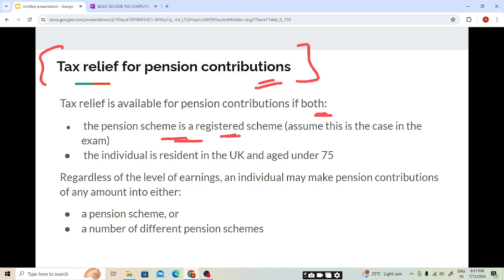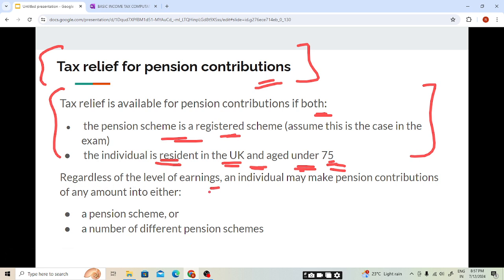Already we have seen this in a previous slide. And the individual is a resident in the UK and aged under 75. The pension scheme must be a registered pension scheme, students, and the individual must be a UK resident and age must be under 75. It means the individual should not be more than 75 years to claim the tax relief. I hope this point is very clear.